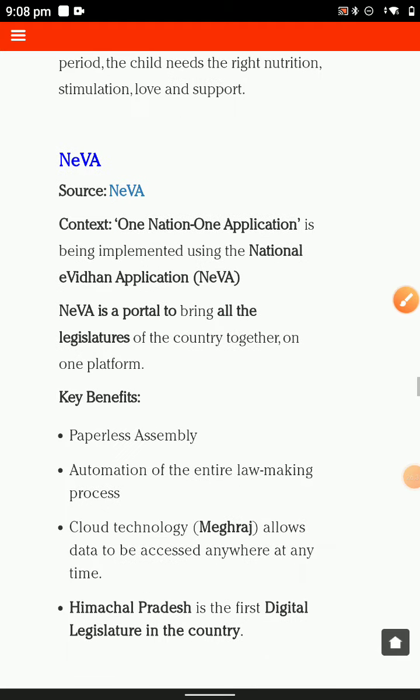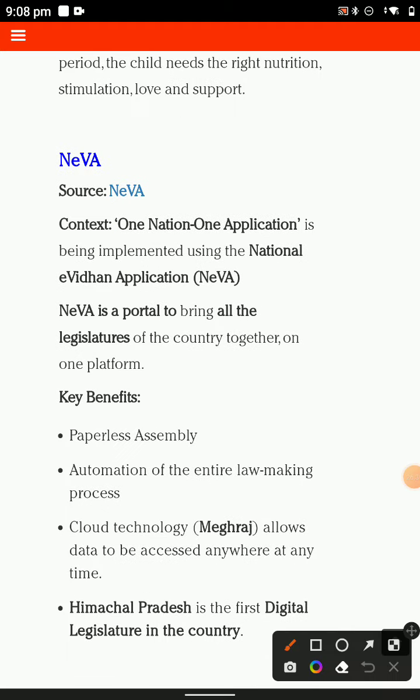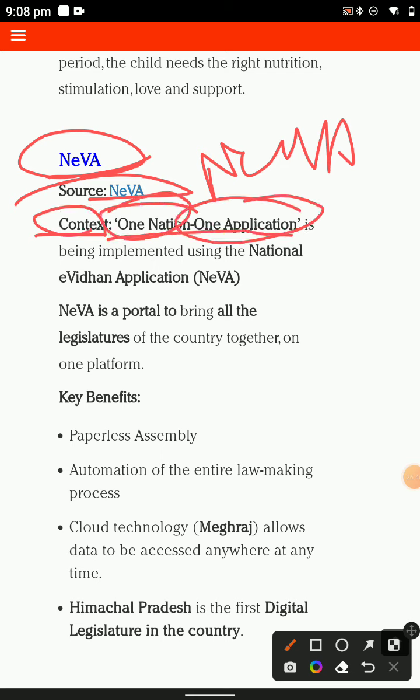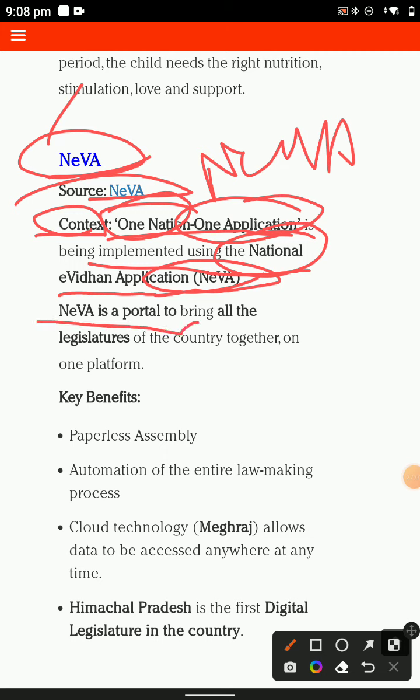And you have related that is the one other. You have the full form also asked in the source of NEVA. I don't know, but you have the context, kya hai, the one nation one application, that is the news. One nation one application is the beginning for employment. National e-Vidhan application, that is the full form, and National e-Vidhan is the portal for all of the legislatures in the country together opening.